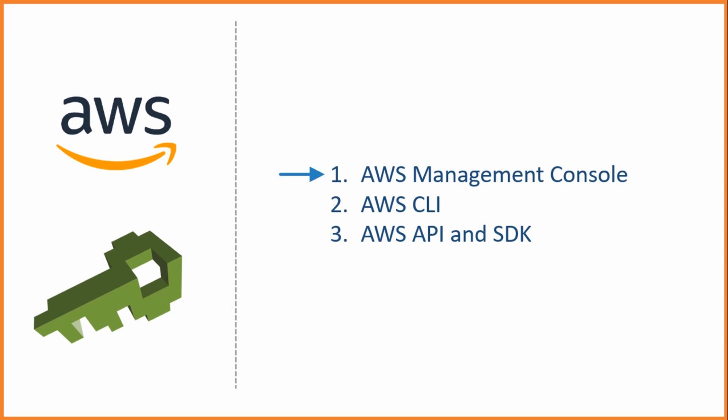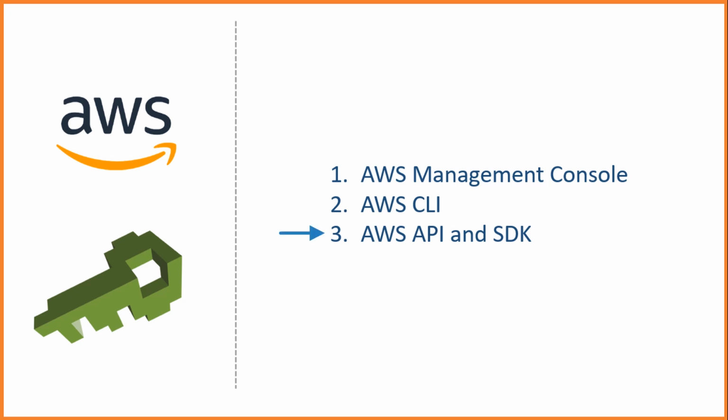AWS Management Console is a web-based interface, and I already showed you this method to access AWS. We use the AWS Management Console for doing ad hoc and non-repetitive work, which you want to do occasionally. For example, creating users, checking your monthly billing, and other similar things. But for most of the repetitive work, we want to automate it. And that's where AWS CLI comes into play. AWS CLI is a command line tool that you can download to your local machine and use the CLI to access AWS services from the command line. The CLI allows you to create and run scripts for repetitive activities. I'll show you some examples as we progress with the course.